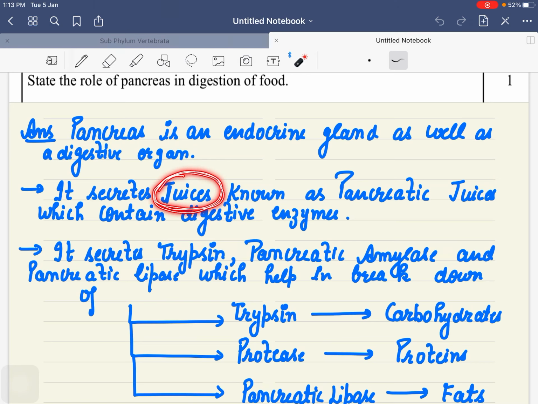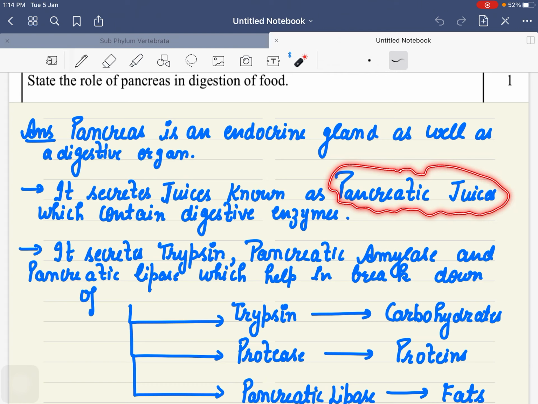juices, and these juices are known as pancreatic juices. Now, what is so special about these pancreatic juices? They contain digestive enzymes.